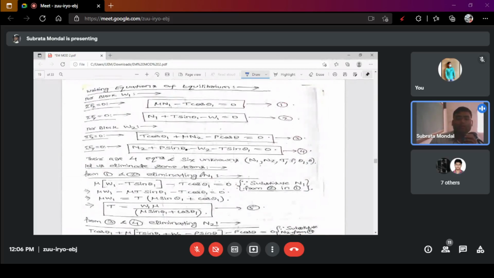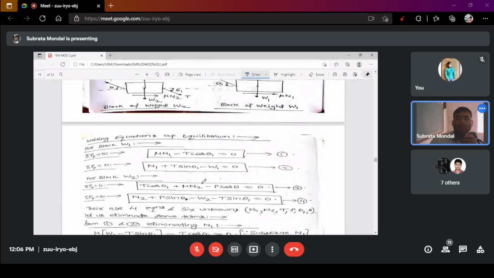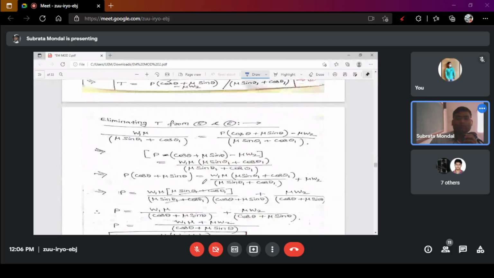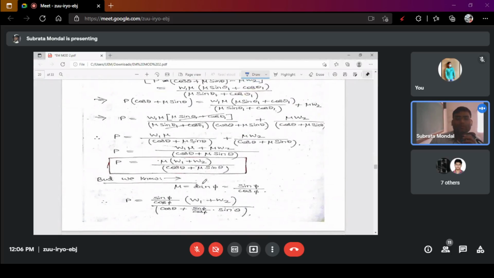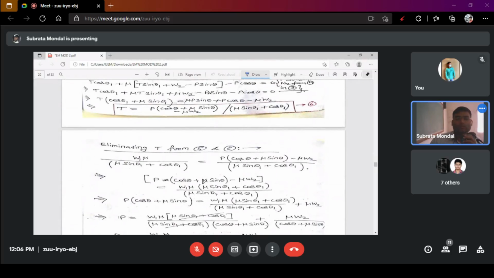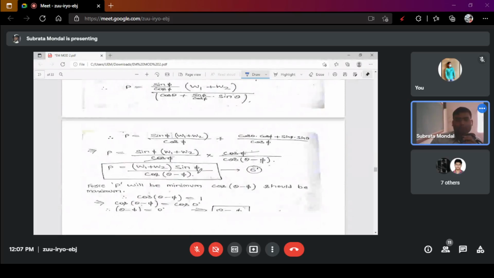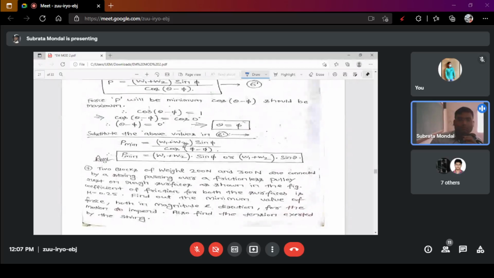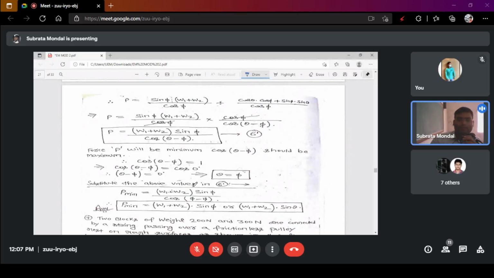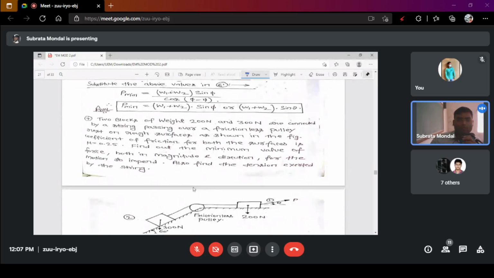After that you will get the value of the desirable ones, T and P. This is the main influential factor for this particular numerical. Understood? By the calculations you can easily get the maximum P, maximum T.